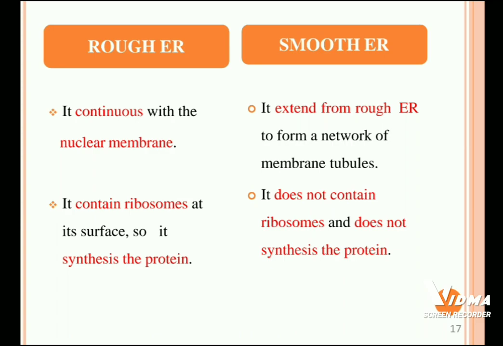The rough layer contains ribosomes on its surface, so it synthesizes proteins. The smooth endoplasmic reticulum doesn't contain any ribosomes and does not synthesize protein. These are the major differences between rough and smooth endoplasmic reticulum.